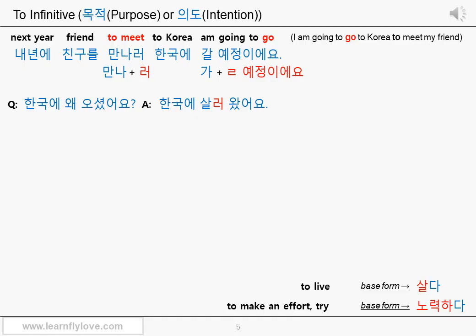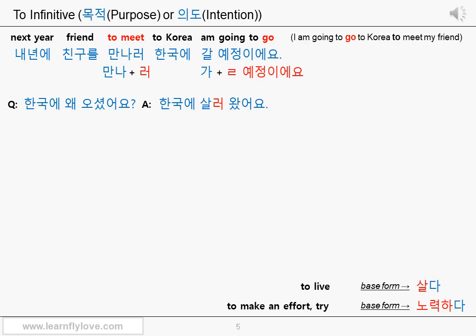한국에, this particle 에 is not a destination particle. It's a staying related particle. It can be replaced by the particle 에서. With the verb 살다, you can use either the particle 에 or 에서. So 한국에 or 한국에서. 살러 왔어요.